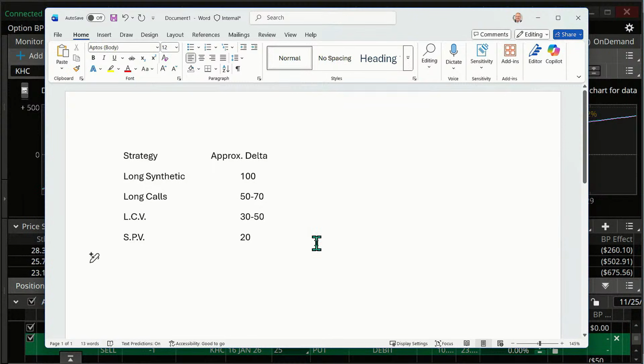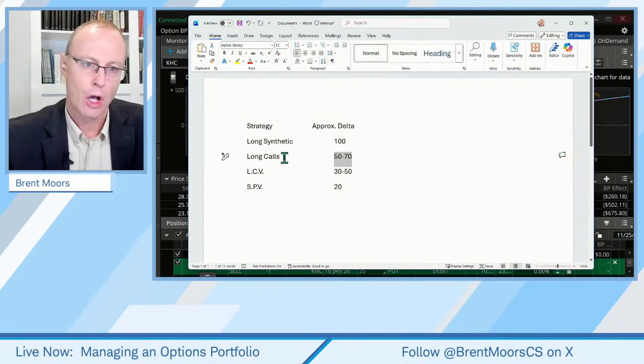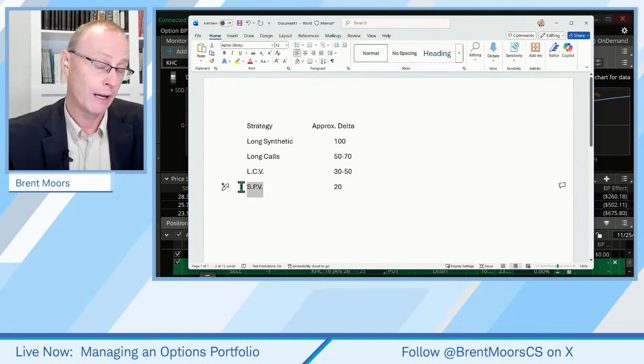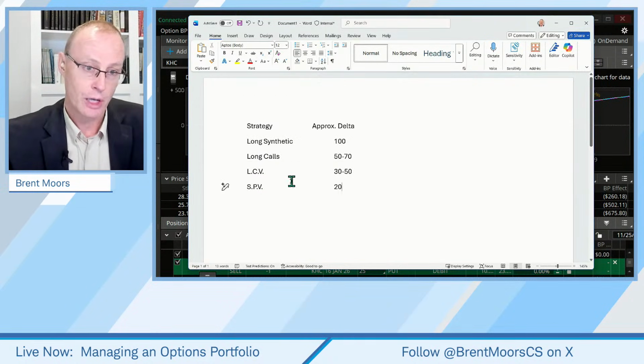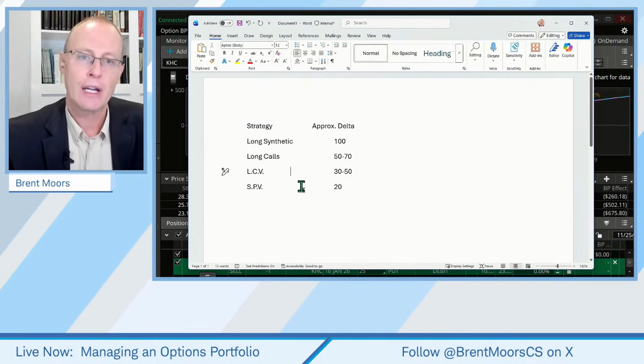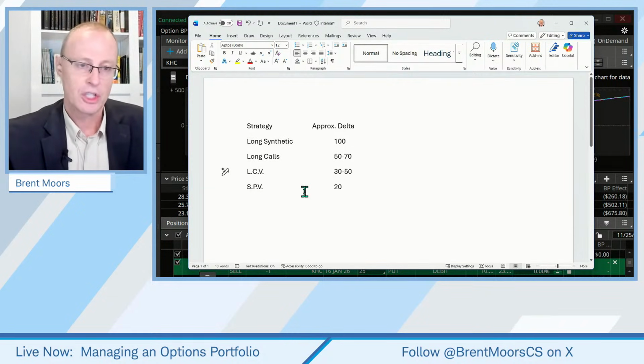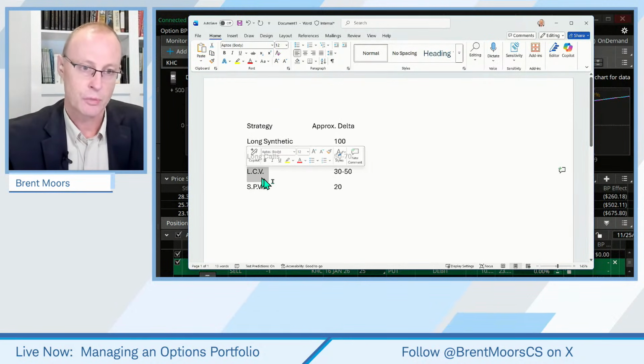Okay, so if you're looking for bullish trades, this may be something to consider. How bullish are you? The more bullish, maybe you want to push it to a higher delta. If you're more bullish on a trade, you may opt for long calls rather than a short put vertical, for example. Maybe you do long calls instead of long call verticals. Now, there are other considerations, of course, such as risk, right? You may be limiting your risk when you go to one of your spreads.